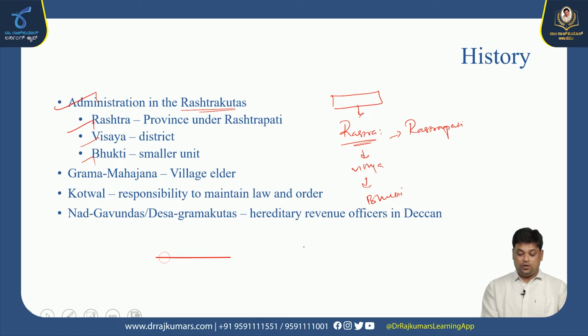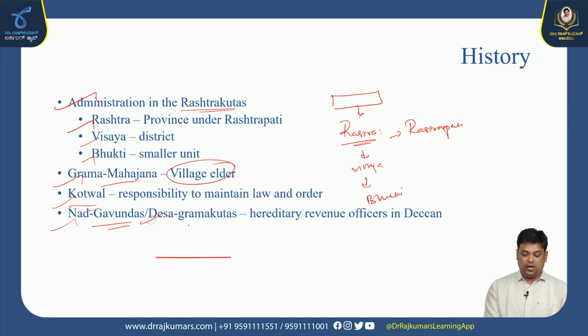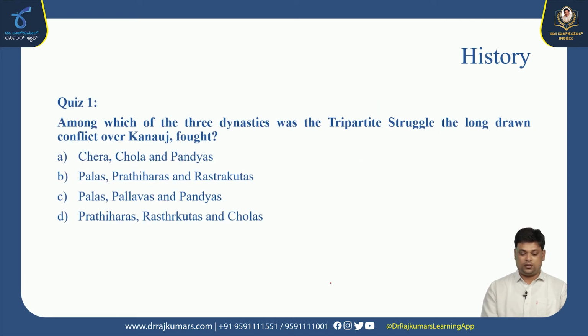Here Bhukti means a smaller unit, whereas earlier it meant state. That is the difference. Grama Mahajana means village elder, and the Kotwal was responsible for maintaining law and order. Nad Gaundas and Desa Gramakutas were heads of the revenue department, and that posting was considered hereditary in the Deccan under the Rashtrakutas.